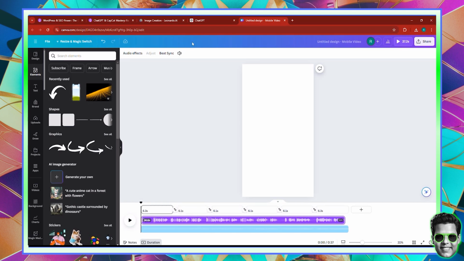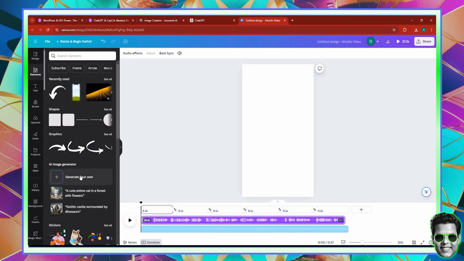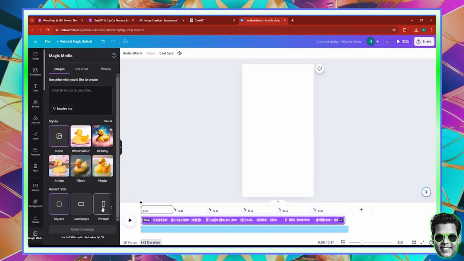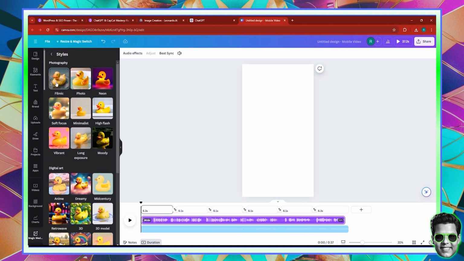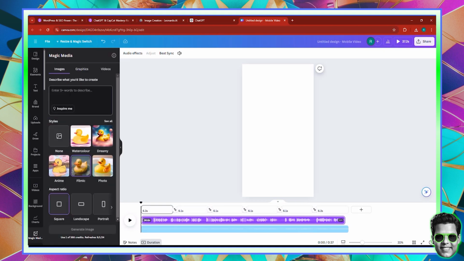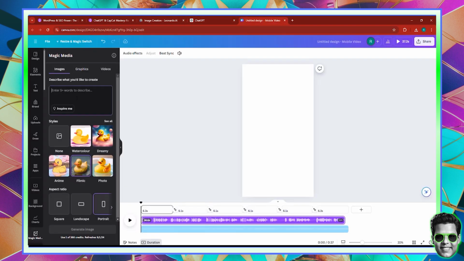So now I'm going to move the needle back here, and this is where we get started. Go to elements, and in terms of elements, you have this option. It's called generate your own, and then you have to choose the style. So I'm going to click see all, and here you have the filmic style. This is the one I'm going to go for, and then make sure you select portrait as your main size for the scene, and then copy these little scene descriptions back here into Canva, and paste and generate the image.